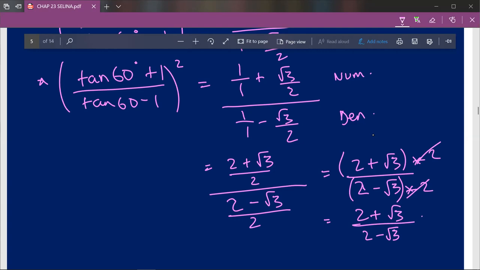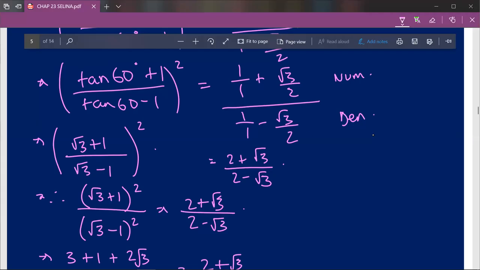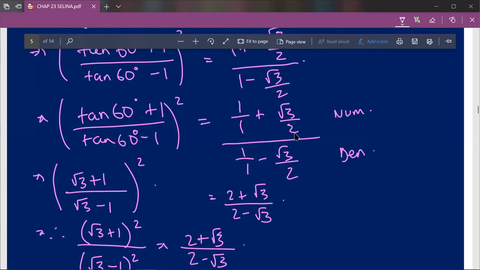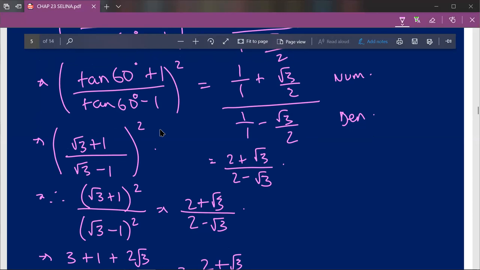So I'll rub a part of this again. Over here what I've done is I have already solved our RHS, and then we'll move on to our LHS. Now I have already done the formula, so I'm verbally going to explain how I've done the LHS. So RHS is 2 plus root 3 upon 2 minus root 3. Now tan 60 degree plus 1 upon tan 60 degree minus 1 whole square. First of all we'll solve this equally. What do I mean by equally? First I'll solve tan 60 degree.